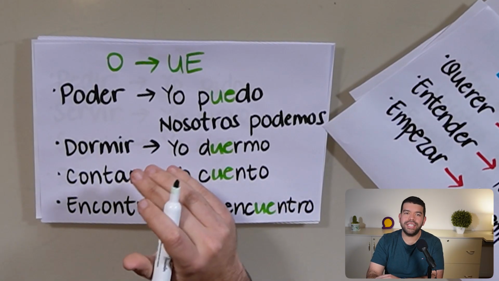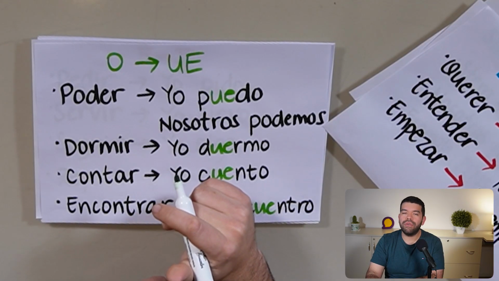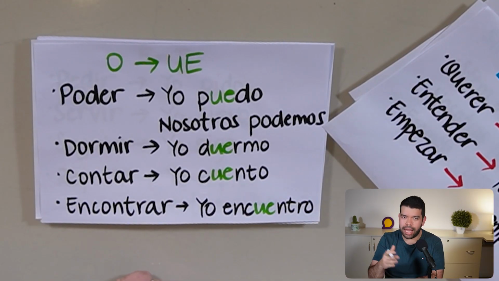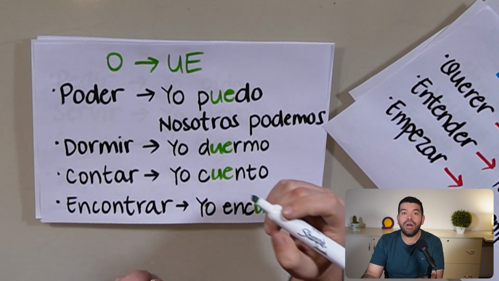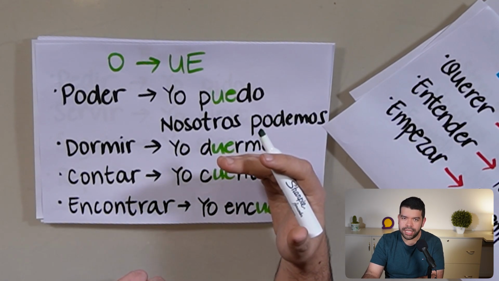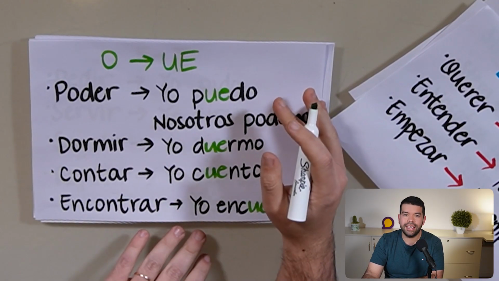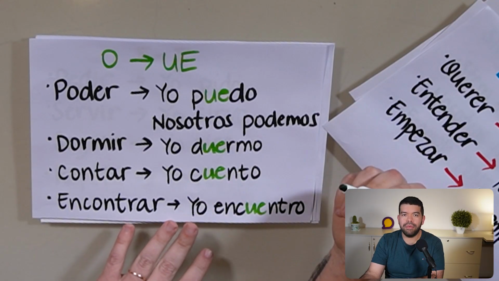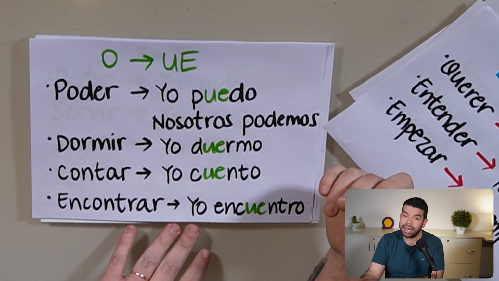There are more stem changes, okay? There are verbs that change the O at the start for an UE. Which ones? Well, the verb poder, for example, that's can in English. And like a regular verb ending in ER, the ending also changes in the usual way. If we combine both changes, we have, look at this. Yo puedo, tú puedes, nosotros podemos, ustedes pueden, right? And again, do you see how the stem doesn't change with the pronoun nosotros?